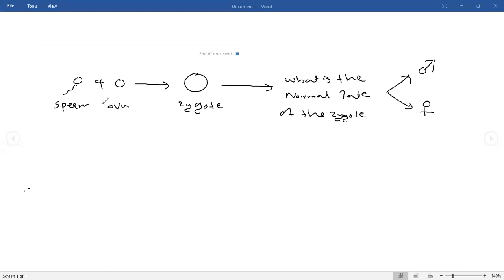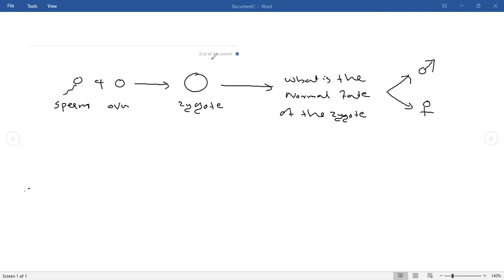Tell me. Sperm and ovum join together. Sperm and ovum are fused together. Then they produce a zygote. So I'm asking what will happen to the zygote, whether it will develop into a male or into a female. Come on. Hello, you're here?